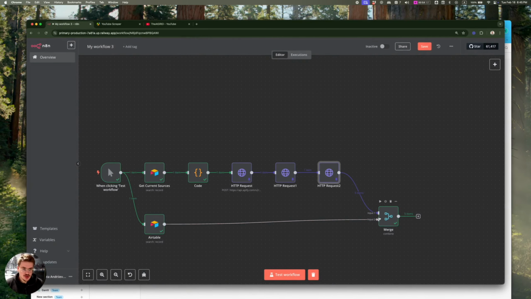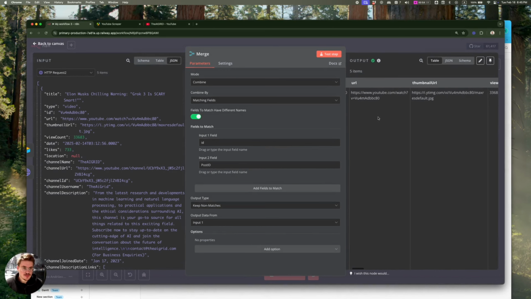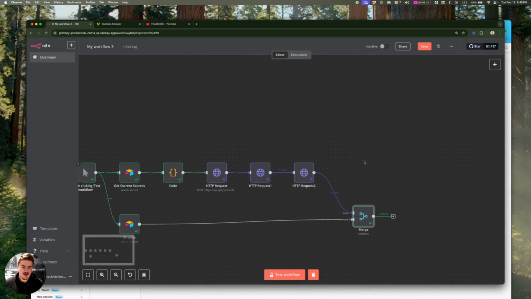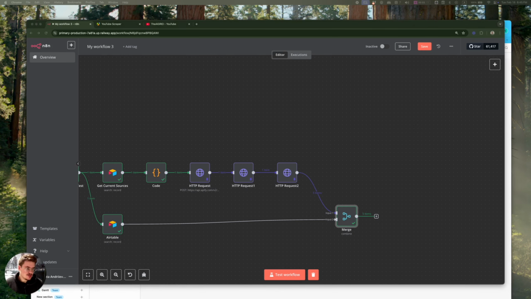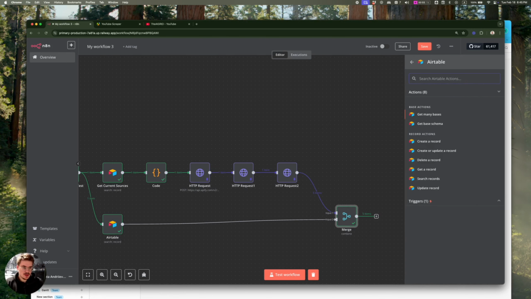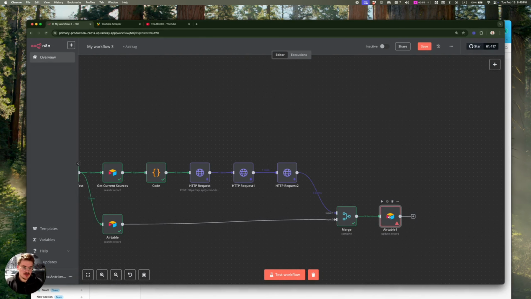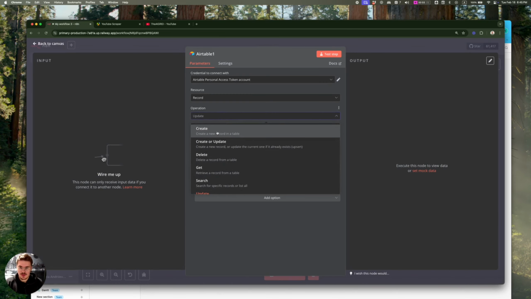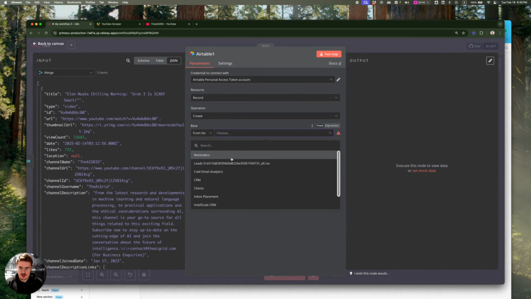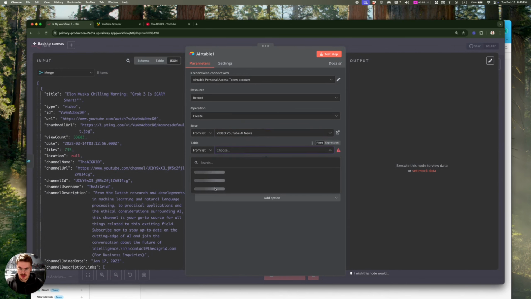And then in the merge node, you can see that we got all the records. Since I don't have any data on Airtable right now, it propagated all of the 5 items. So now we just need to add them to Airtable, and that's pretty simple. Just search for Airtable, update, or not update, but create a record. I think we can change it to a create. And let's just choose the database. Let's choose the table.